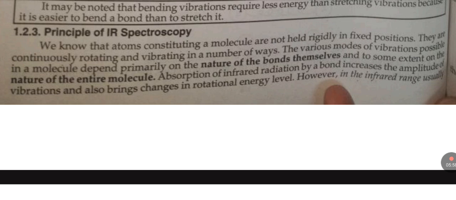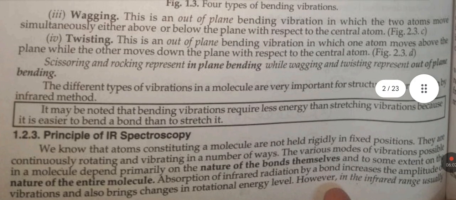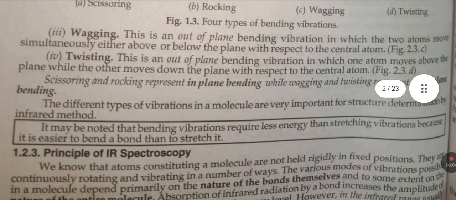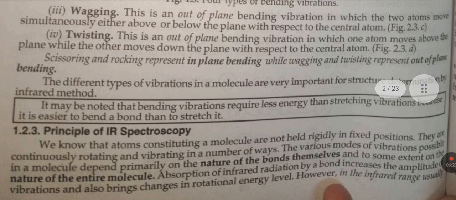Principle of IR spectroscopy. We know that atoms consisting of a molecule are not held rigidly in fixed positions. They are continuously rotating and vibrating in a number of ways. The various modes of vibration possible in a molecule depend primarily on the nature of the bonds themselves and to some extent on the nature of the entire molecule.